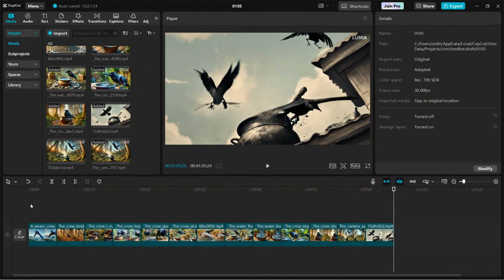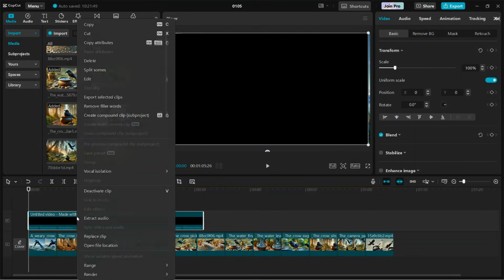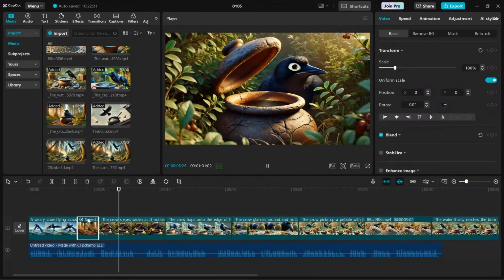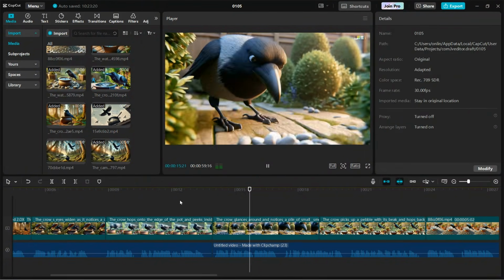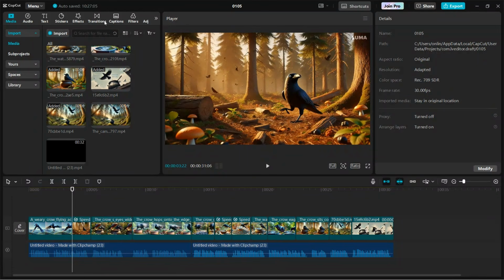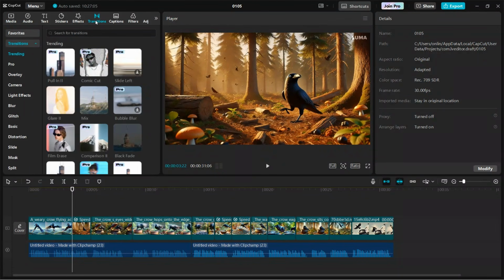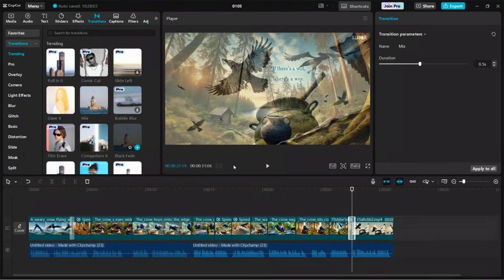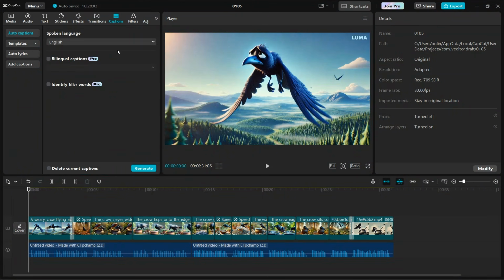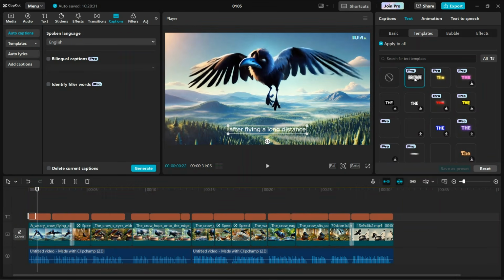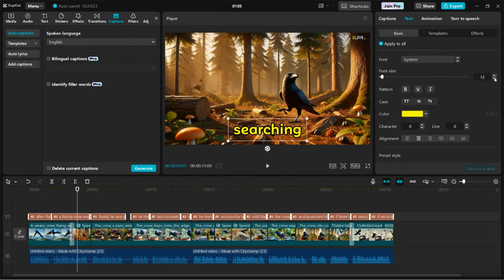After that, import the voiceover file. Right-click, and extract audio. Then adjust the video clips according to the audio. Now the video is almost ready. Add transitions between scenes, if necessary. Now, click on Captions, and hit Generate. Go to Templates and select the best one. Reduce font size, so it doesn't interrupt the visuals.